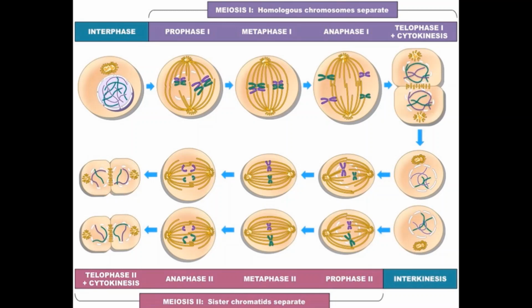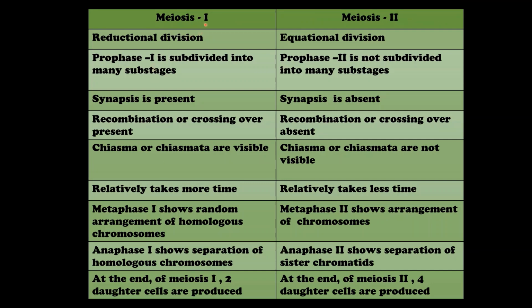So students, to understand meiosis, we should know what the differences between meiosis 1 and meiosis 2 are. We call meiosis 1 a reductional division because chromosome numbers are reduced to half, whereas meiosis 2 is called an equational division because in meiosis 2 chromosome numbers are maintained constant. Prophase 1 is further divided into substages such as leptotene, zygotene, pachytene, diplotene and diakinesis. But in prophase 2 there is no such subdivision of stages.